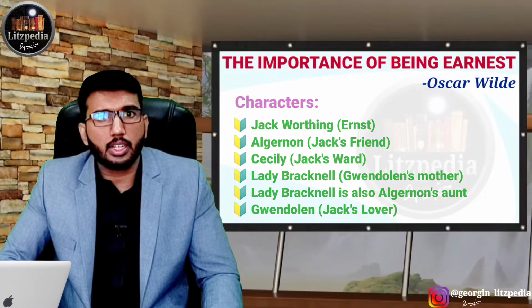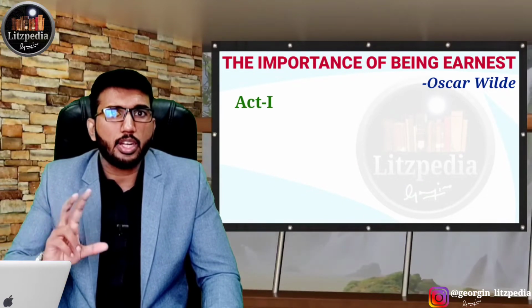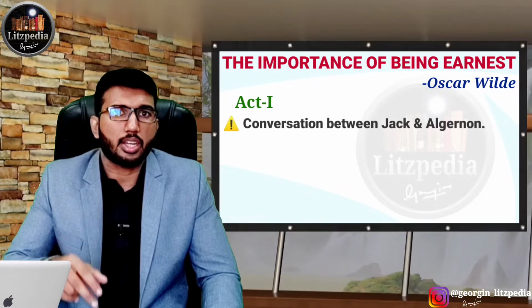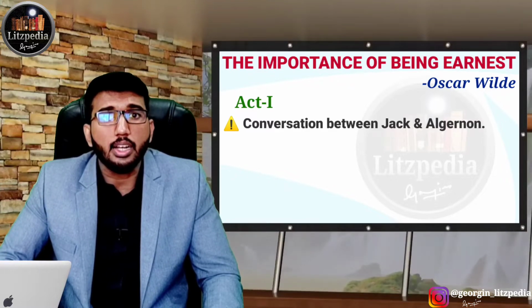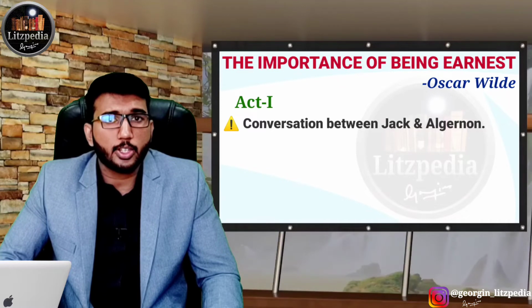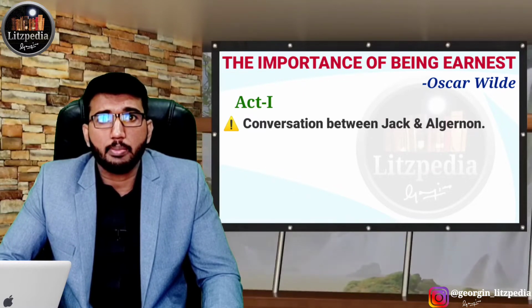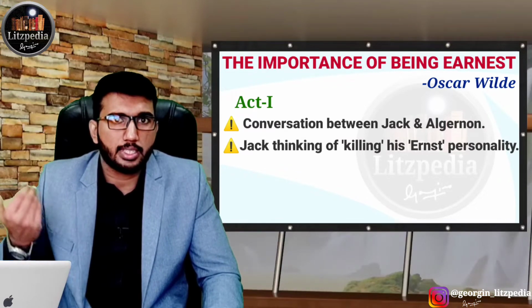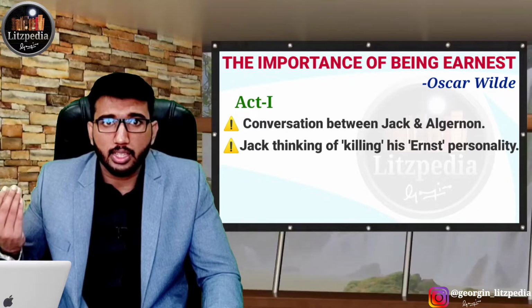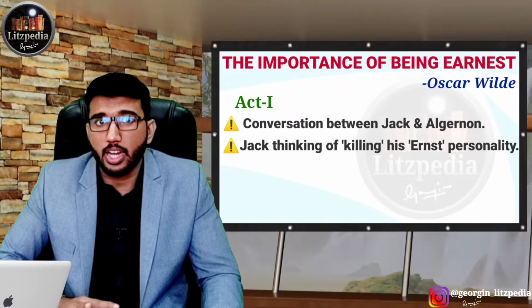When we come to Act 1 of the play, we can see that Algernon and Jack Worthing are together and they discuss something with each other. Jack Worthing talks about his ward Cecily Cardew, who is an 18-year-old girl, and also tells Algernon that he is thinking of dropping the plan of acting as if he has a brother named Ernest. Algernon also knows that in actuality there is no one like Ernest. Jack is pretending that he has a brother. So they are good friends, and they are talking about this.